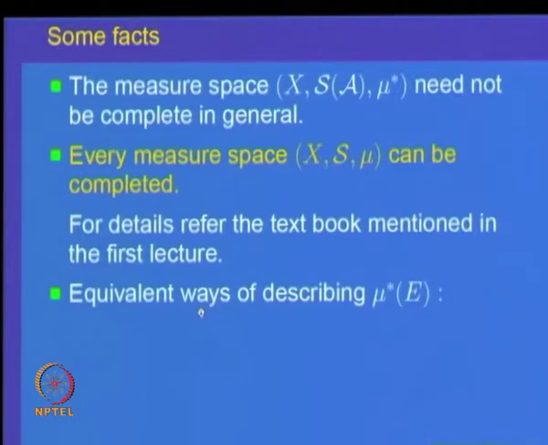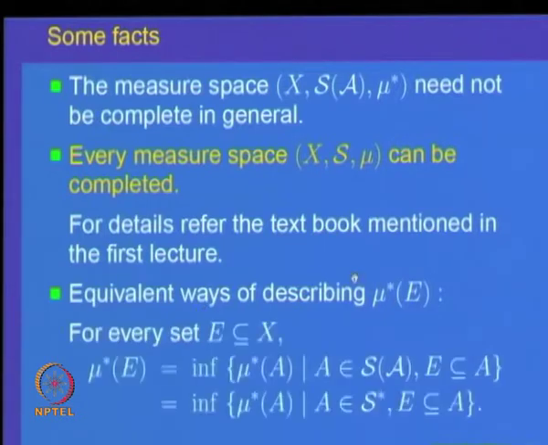There are some equivalent ways of describing the set mu star of E. Mu star of E can also be written as the infimum of mu star of A, where A belongs to S of A and E is inside A. So, look at all elements from the sigma algebra generated by A which include that set E, look at the mu star of A, and take the infimum of them.